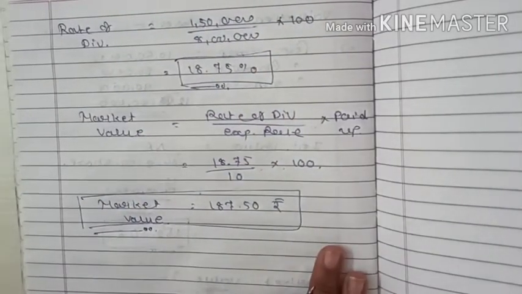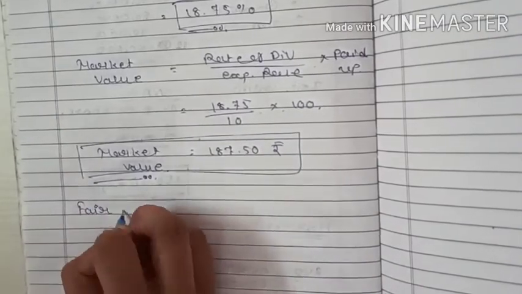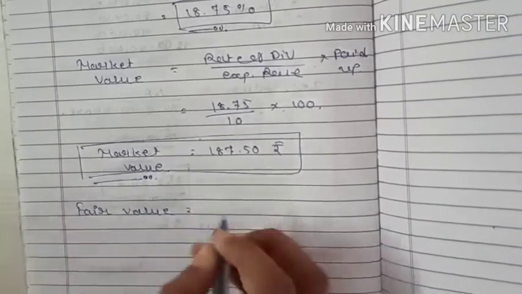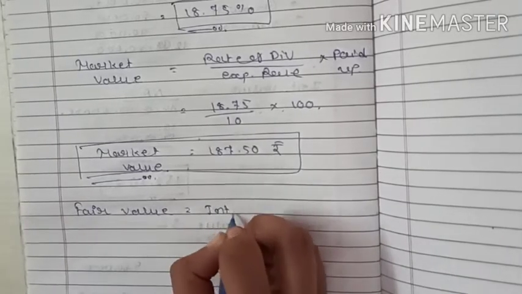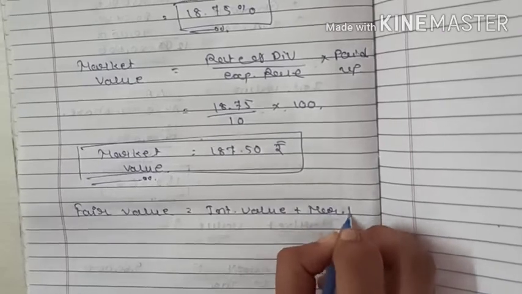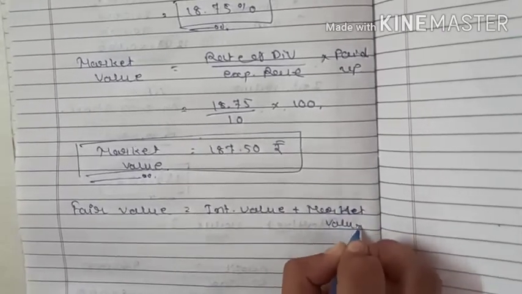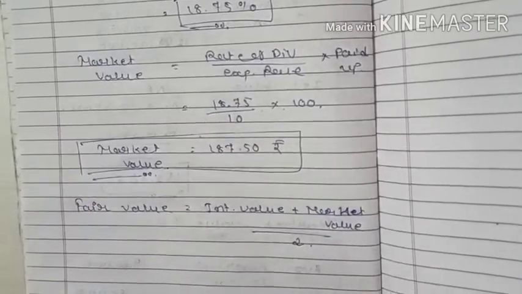Now we have to find out the fair value. Fair value is equal to intrinsic value plus market value divided by 2.